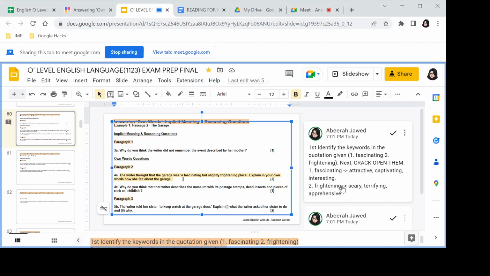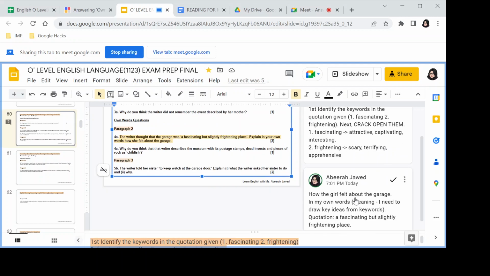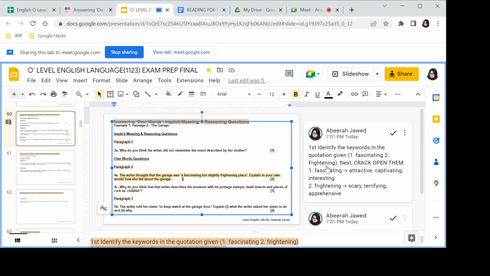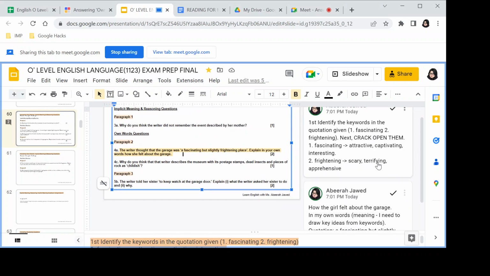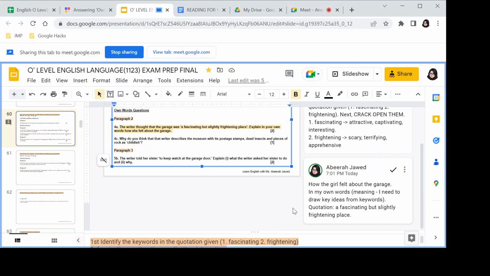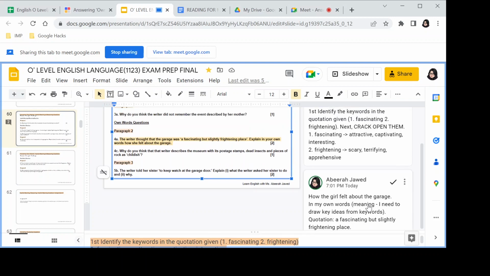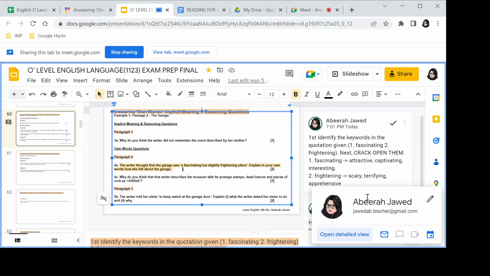I want you to answer this question by replacing it. The words are right in front of you, okay? And about the garage, in my own words, meaning I need to draw key ideas from the keywords. So those two keywords are the target keywords. I need to crack them open, and after I crack them open, I need to draw key ideas from those keywords. So a quotation is like a fascinating but slightly frightening place. So let's do it in 3 minutes. Is that okay?